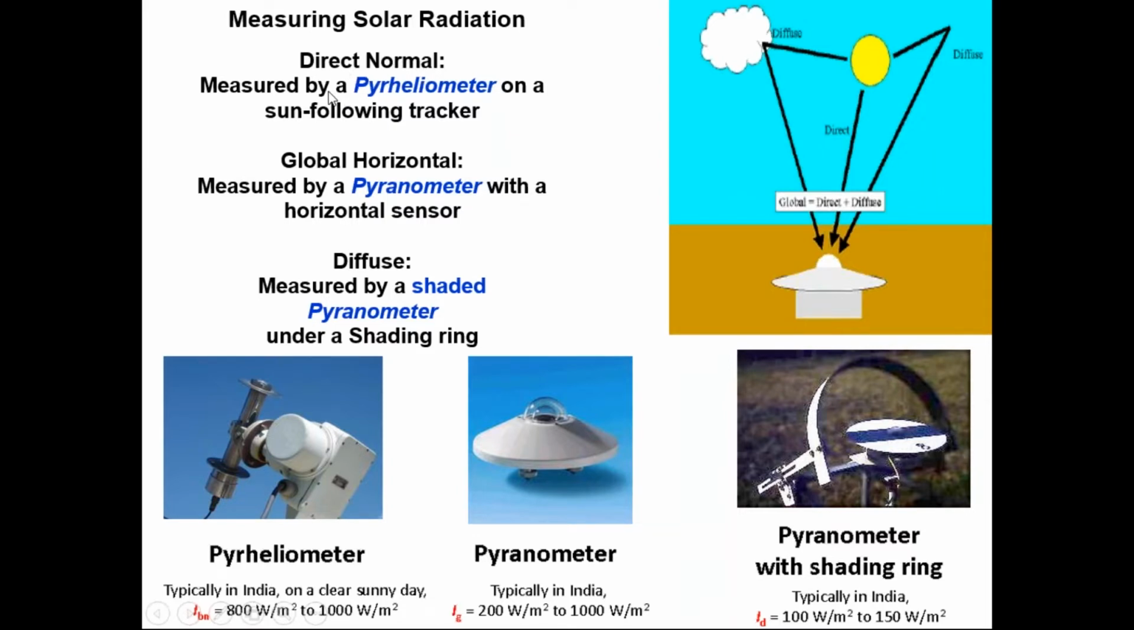And there are various measuring instruments which are available for measuring the solar radiation. Like pyranometer is used for measurement of global radiation, pyrheliometer is used for measuring beam or direct radiation, and diffuse radiation is measured with the help of this shading ring type pyranometer.